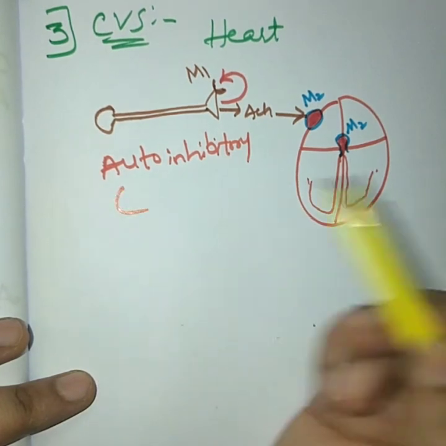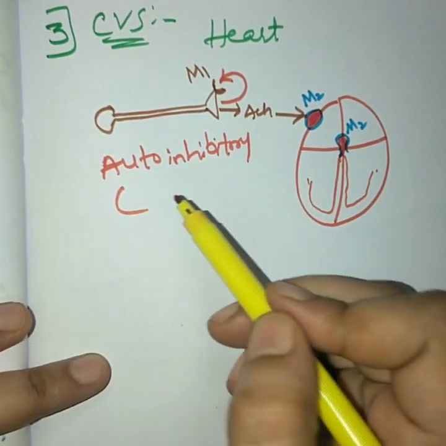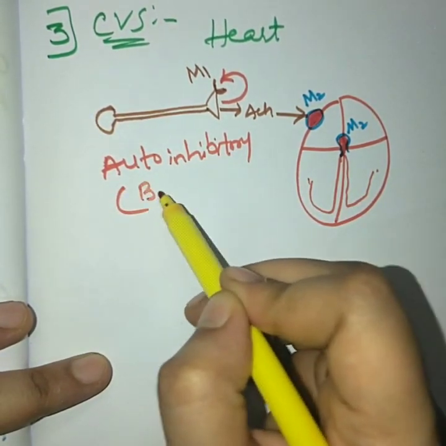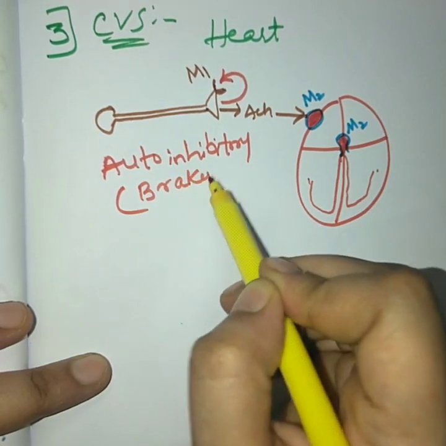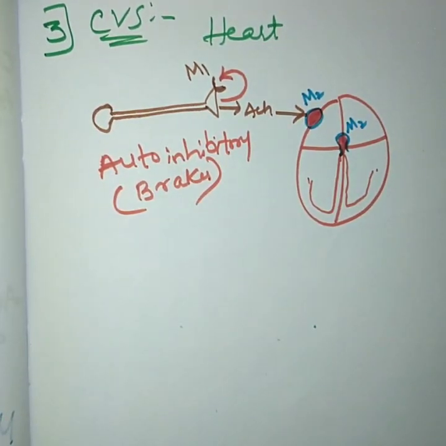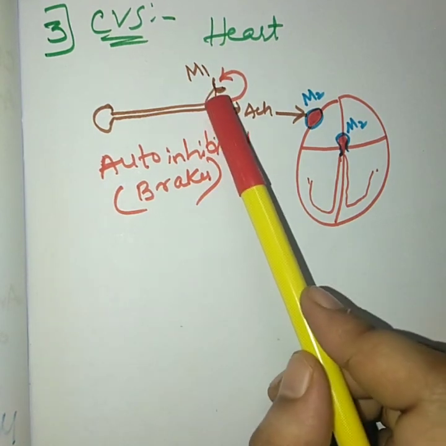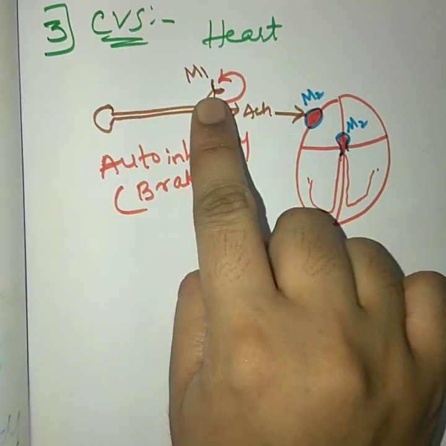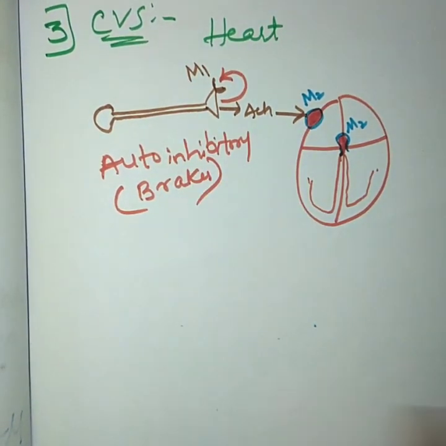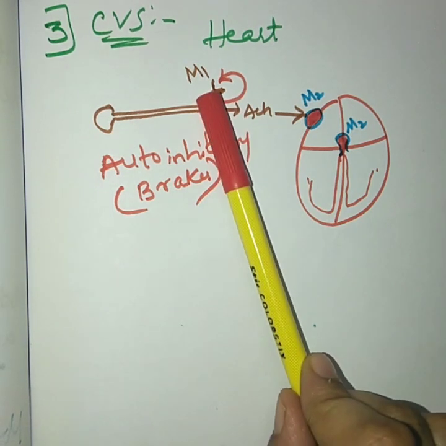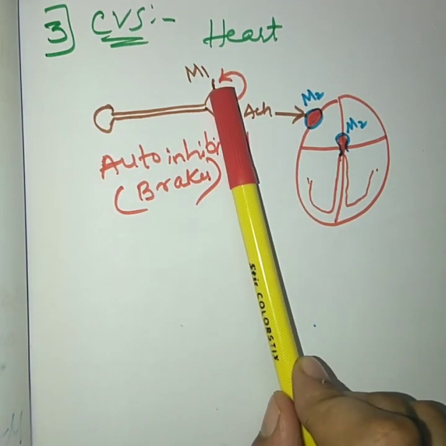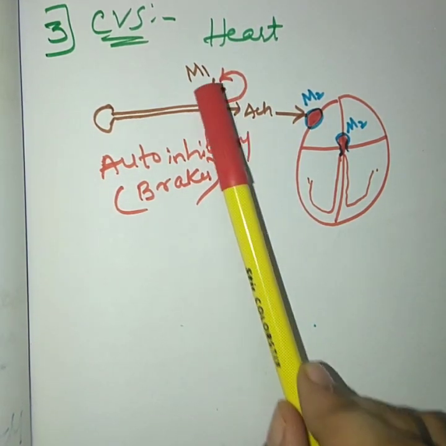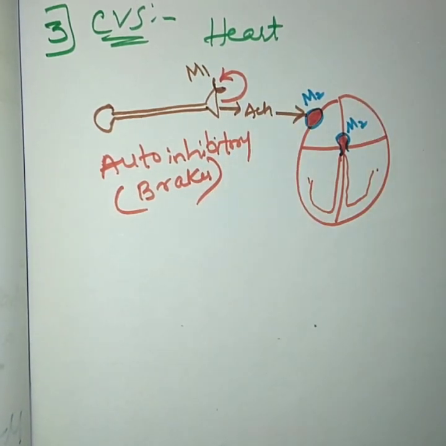For better understanding you can say it is a kind of brake. When the M1 receptor gets activated, it is like catching the brakes. Because of this activation of the M1 receptor pre-junctionally, it will inhibit the release of acetylcholine.